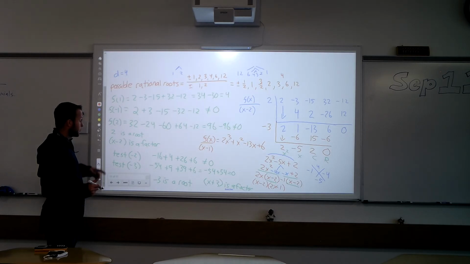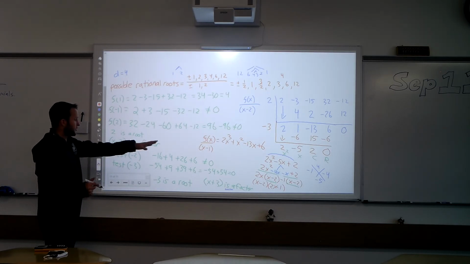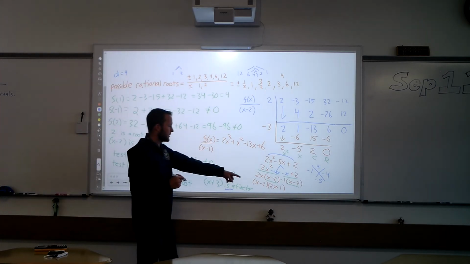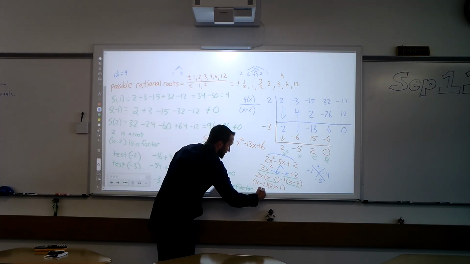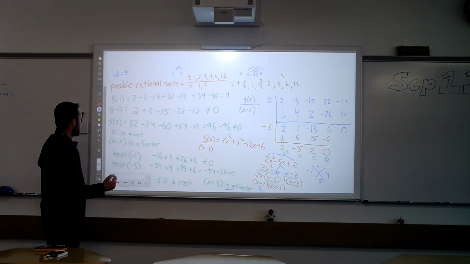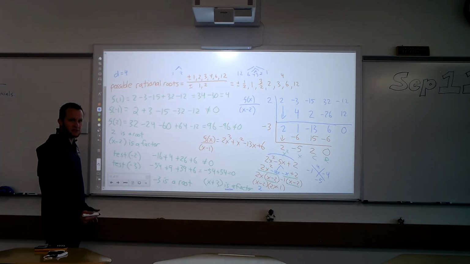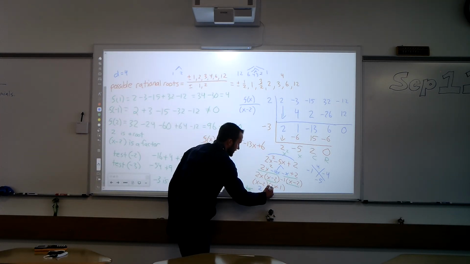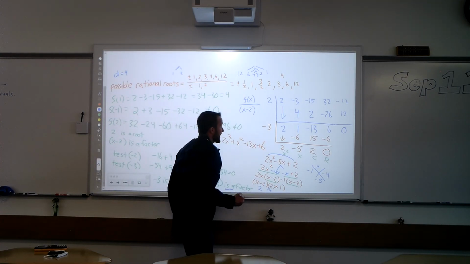All right, what that tells us is our two remaining roots, or whatever will make those parentheses be 0. X minus 2, what makes that 0 is 2. How does that work? Oh yeah, we already had 2, right? Well, is it okay to get a root more than once? Yeah, that's called multiplicity. That's fine. What makes 2x minus 1 be 0? We set it equal to 0 and solve, and you get 1/2.